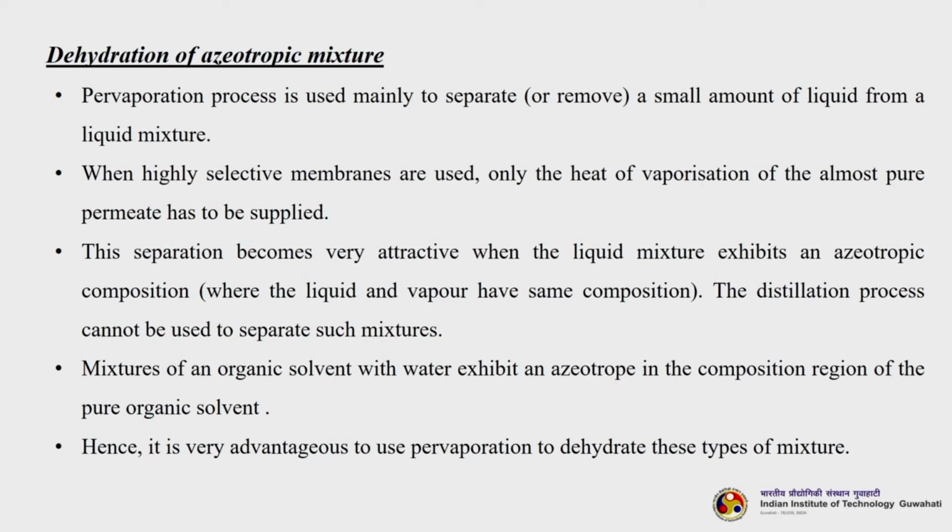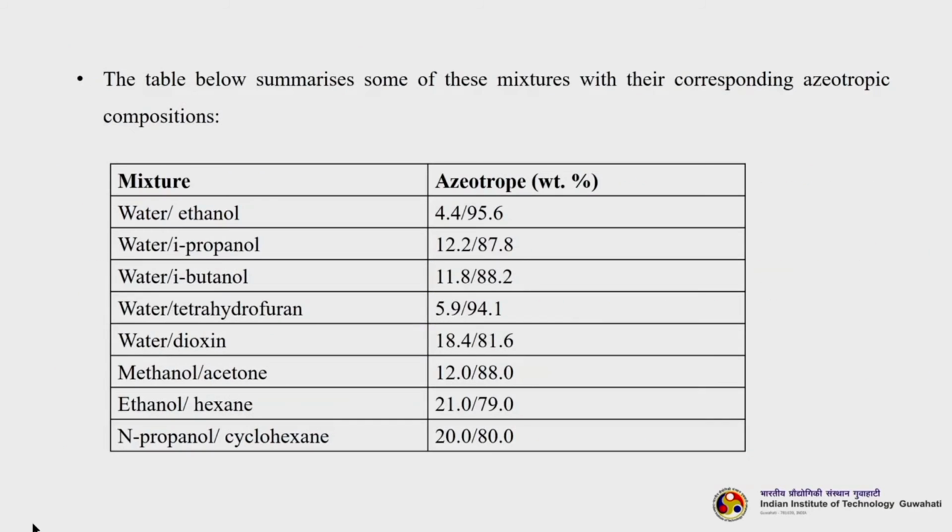Mixtures of an organic solvent with water exhibit an azeotrope in the composition region of the pure organic solvent. Hence, it is very advantageous to use pervaporation to dehydrate these types of mixtures. This table lists some of these mixtures with their corresponding azeotropic composition. So, water and ethanol form an azeotrope at 4.4 and 95.6. Similarly, others are given: water with isopropanol, butanol, dioxane, acetone, hexane and so on.